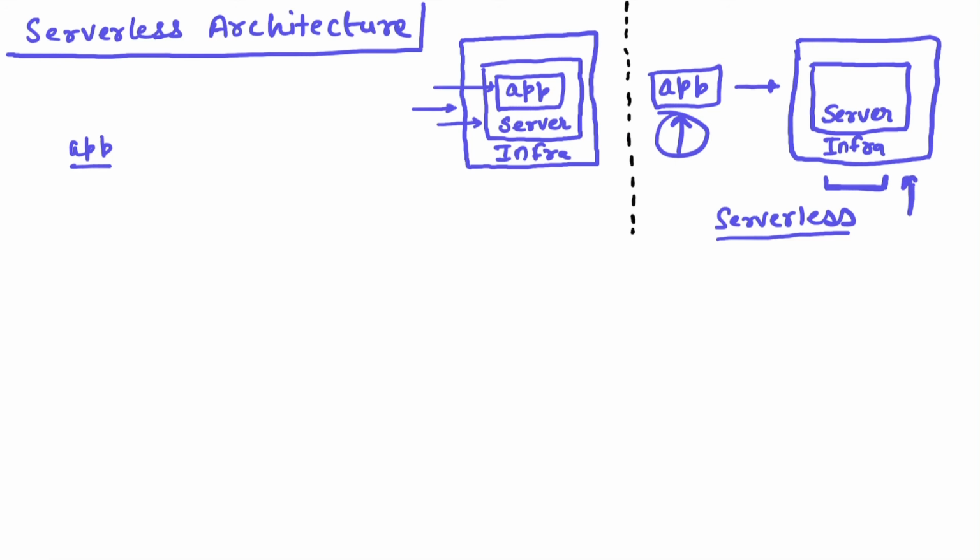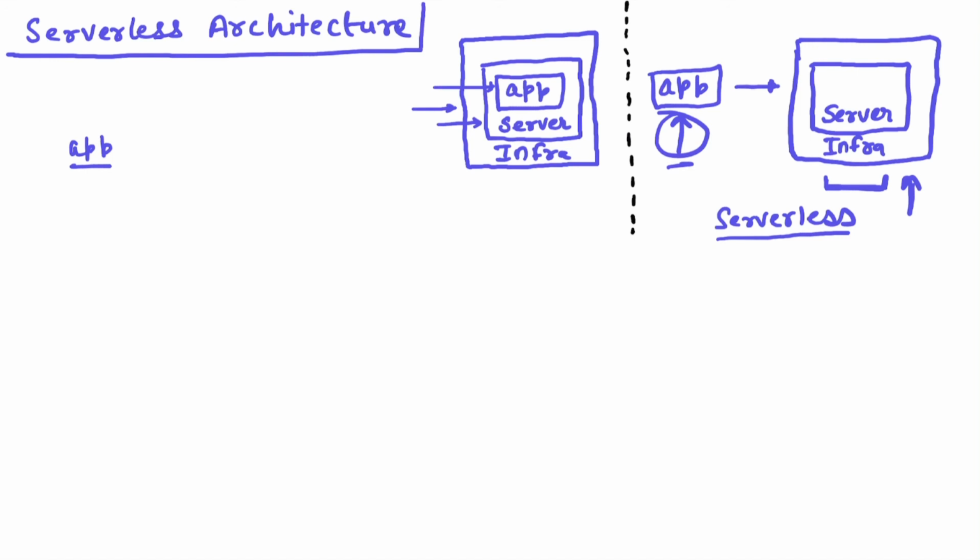All of these things are abstracted from you. You don't need to take care of any kind of web server, application server, or any infrastructure, whether it's physical, a container, or a VM. Everything is abstracted and you only take care of your application. So this is the serverless architecture pattern.